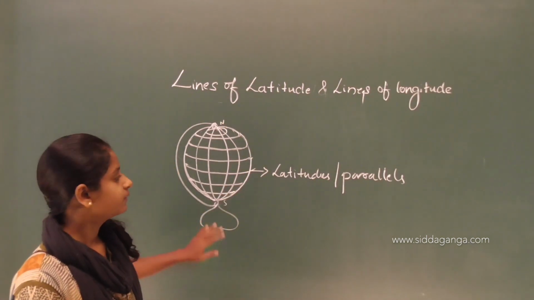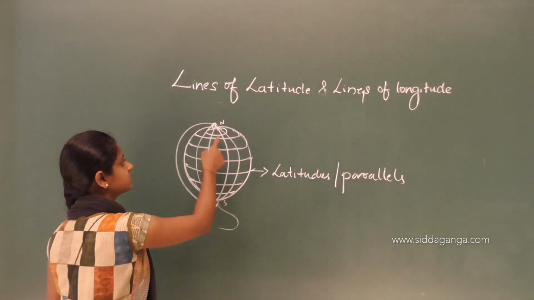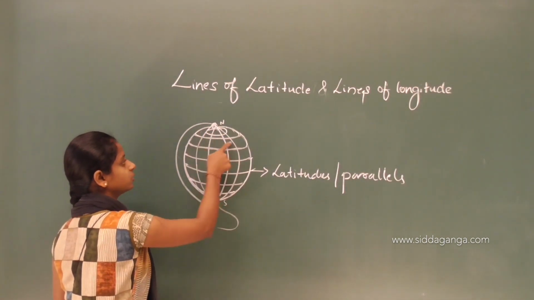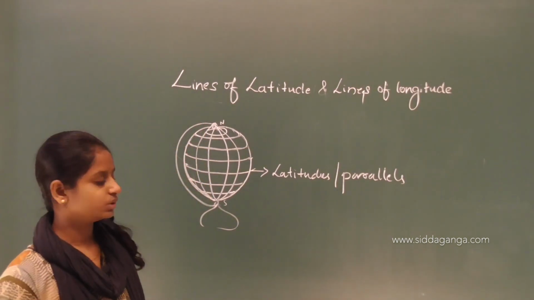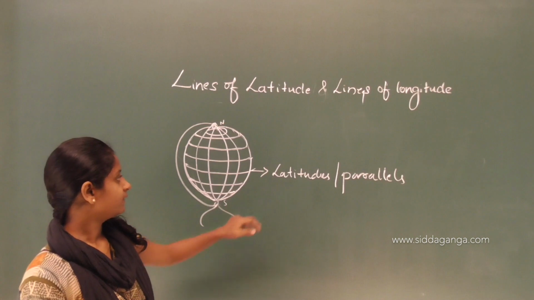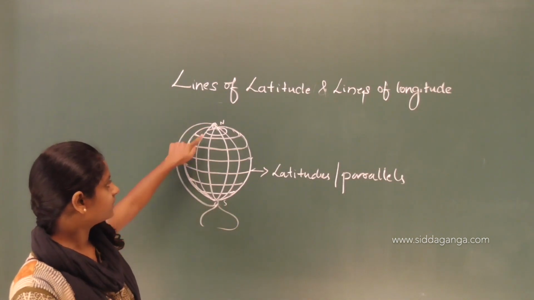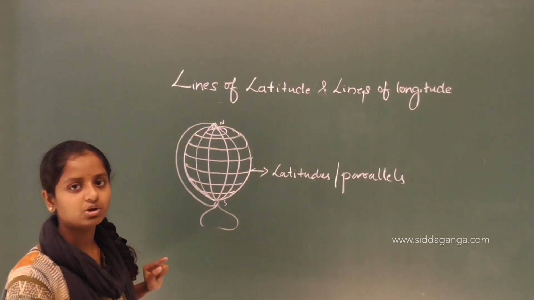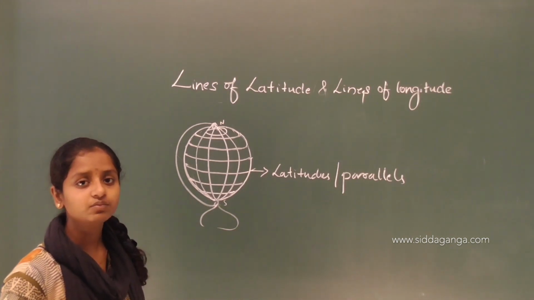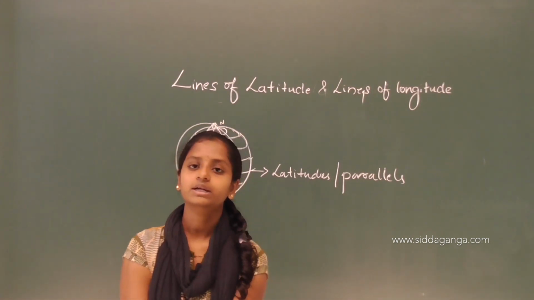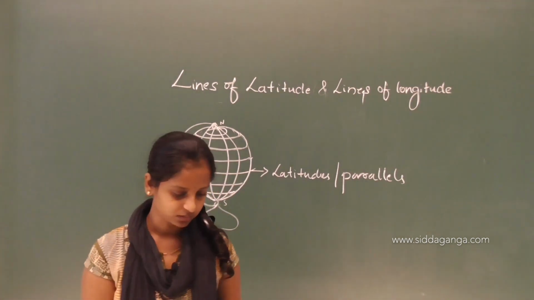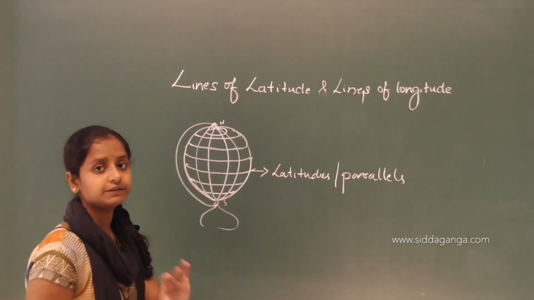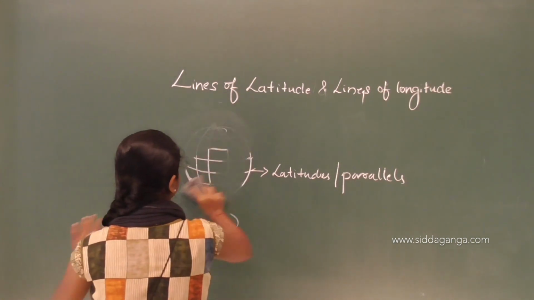So we can draw circles in between the North and South Pole. Those are called latitudes. We can draw a semicircle between the poles. They are called what? Longitudes. Let me show the different diagrams.